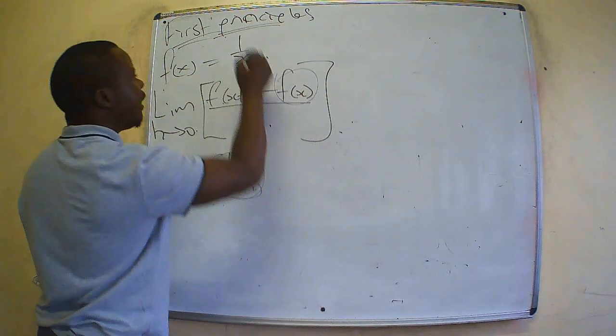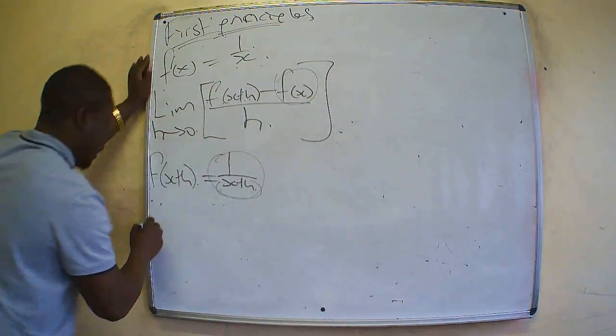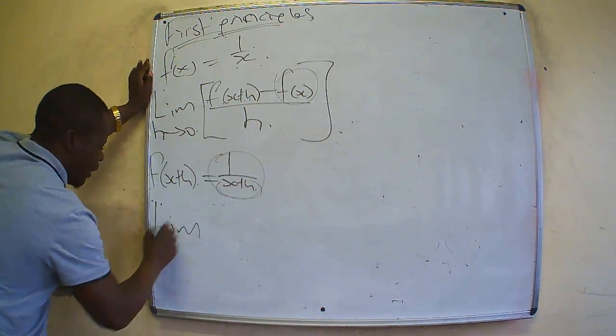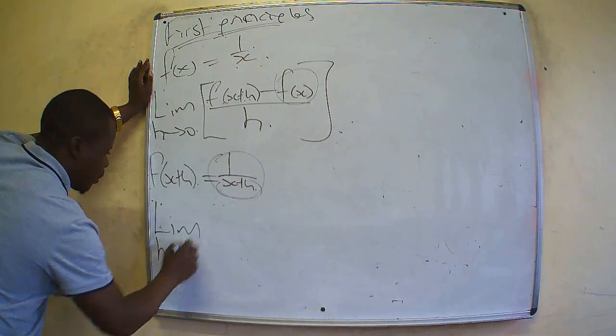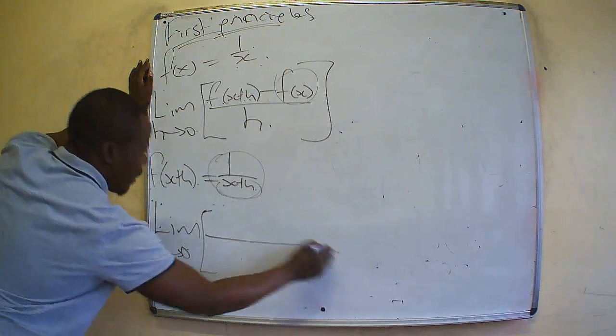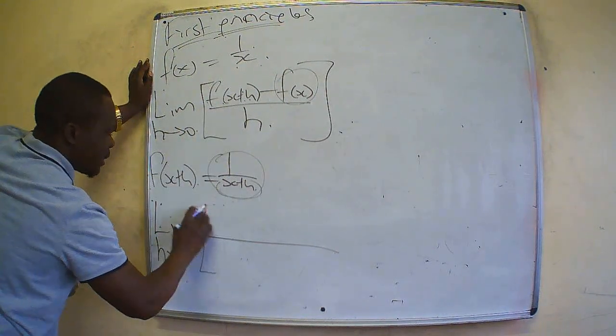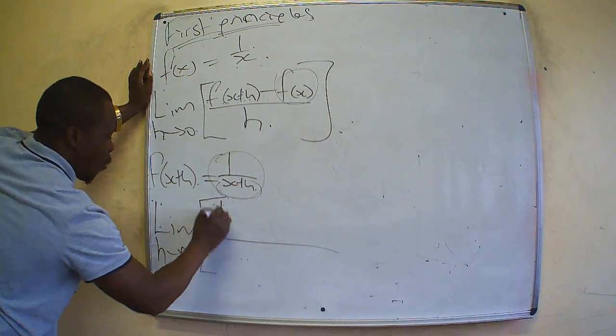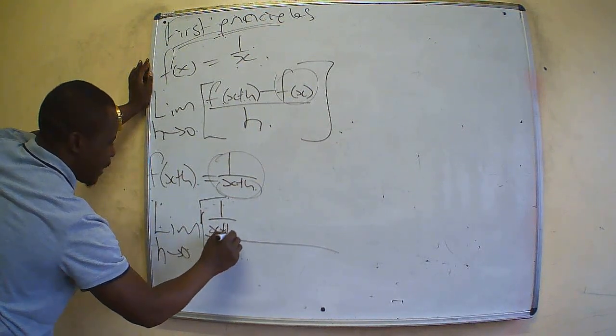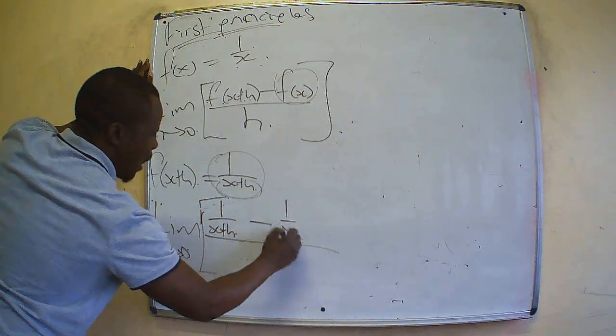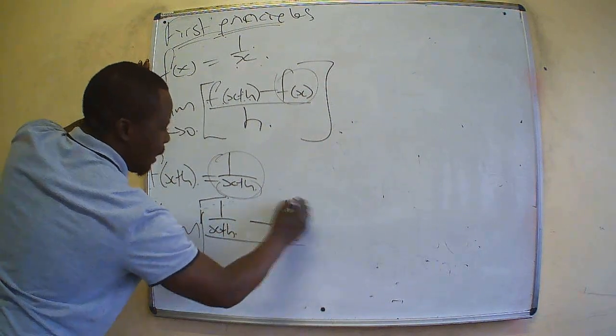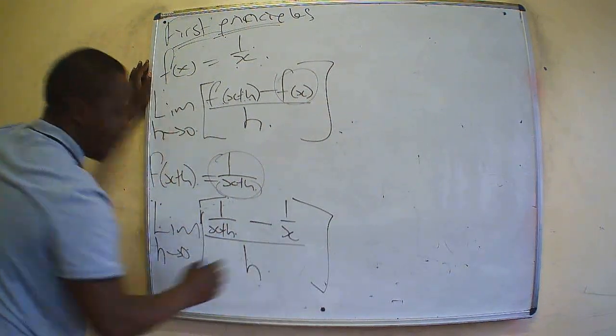Now the next step is to substitute this into this position. F of x we have is the same thing here. So limit as h tends to 0, we have f of x plus h, which has now become 1 over x plus h, subtract 1 over x, everything divided by h.